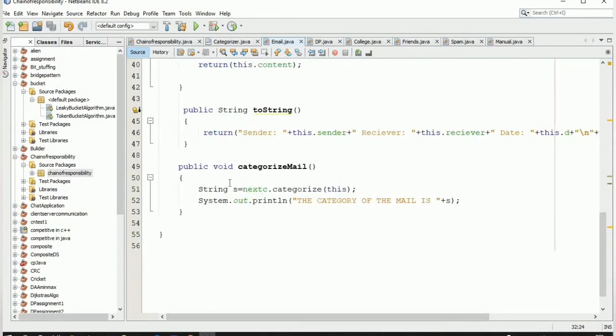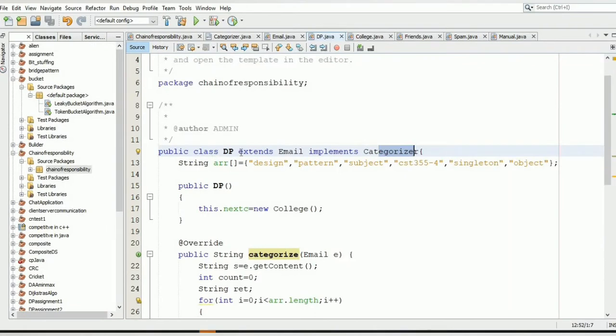Next, we have a categorizeMail method inside the email class, whose type is void. Inside this, we are calling the categorize method of nextC, and we are passing the current email object to it, which will return the category of the email as a string object, and here we are simply printing the category of the mail.